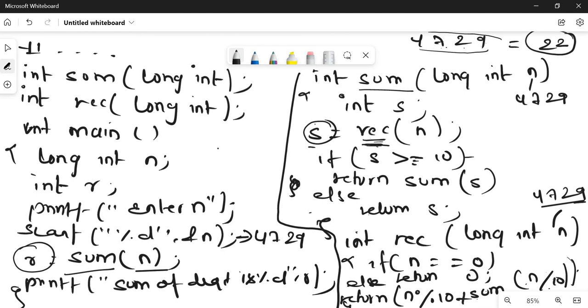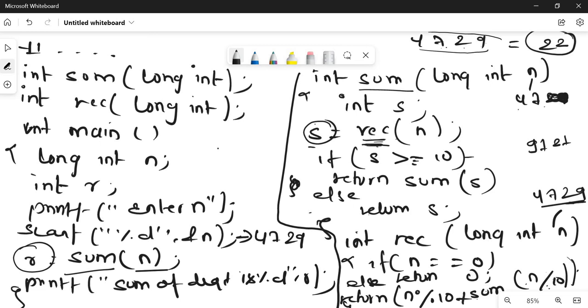Okay, so it goes here, so the value becomes 472. Again it passes to the recursive function, so it comes here. Previously it was 9, so now n mod 10 becomes 2. So 9 plus 2. Again n divide by 10 is 47. It goes there, 47 is passed here, again recursive, so again it comes here.